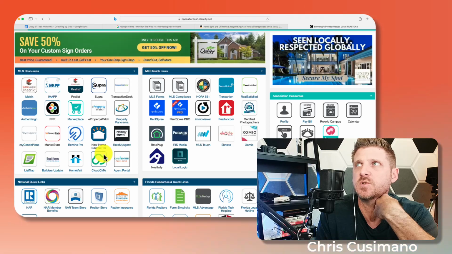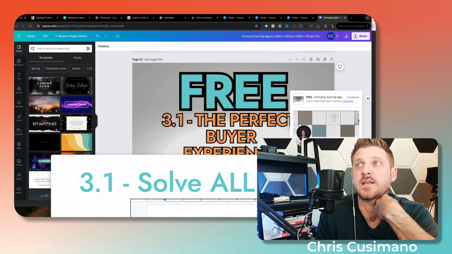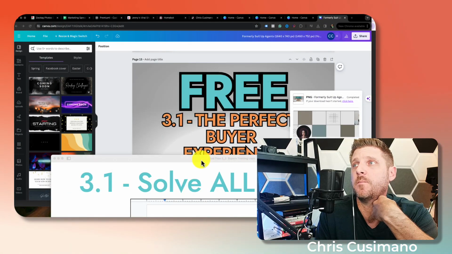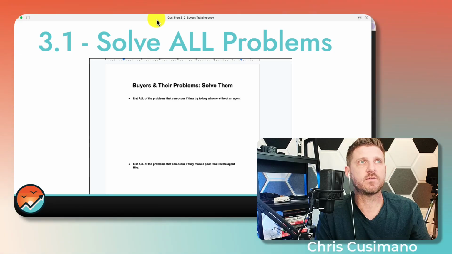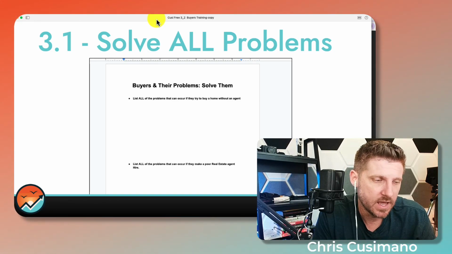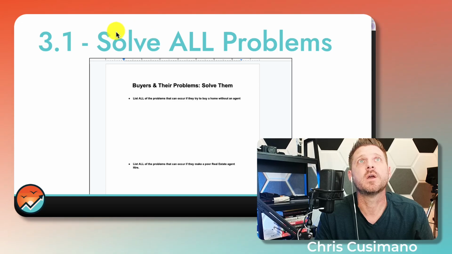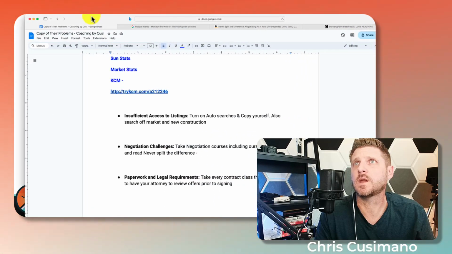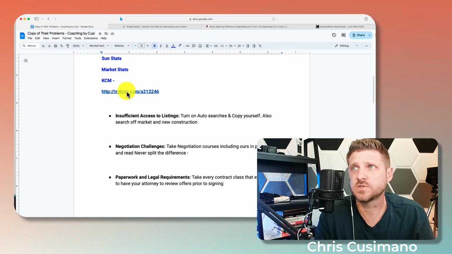So you click on that and you do a search and you can save it, and now you can find new construction properties. And if you're concerned about whether they will cheat on you and leave you and just go straight to the builder and you don't get paid, no worries. We cover exactly why that won't happen. I think it's 3.4 again. I'm not too sure, but we'll see.